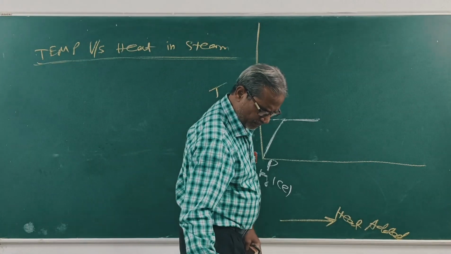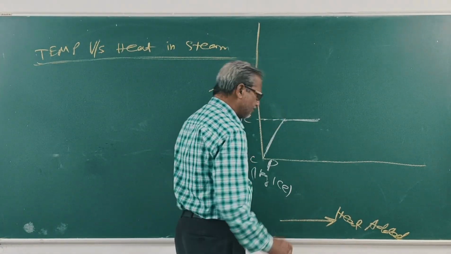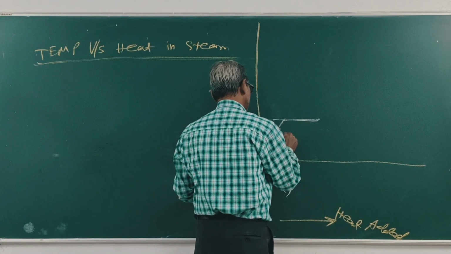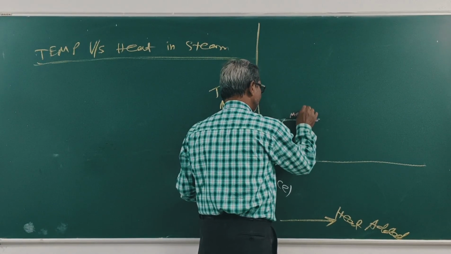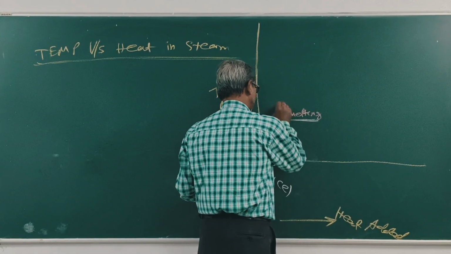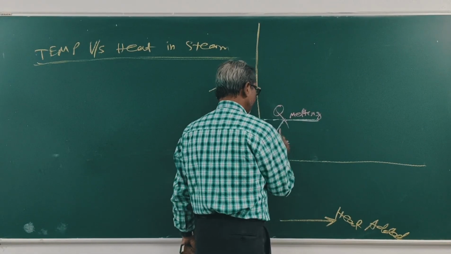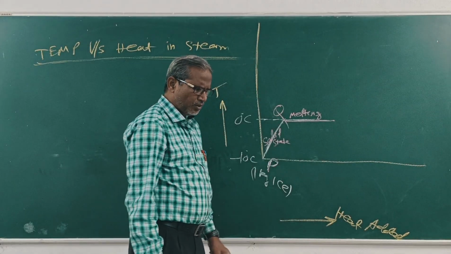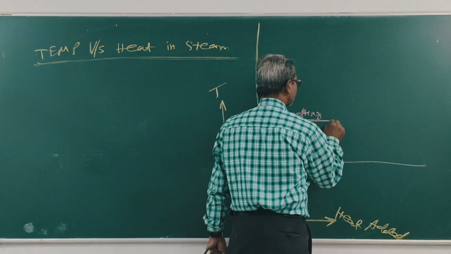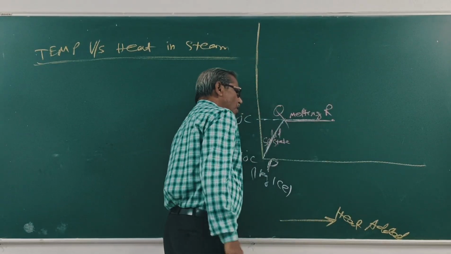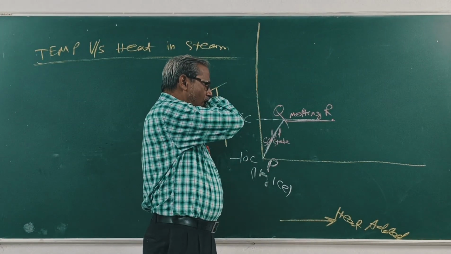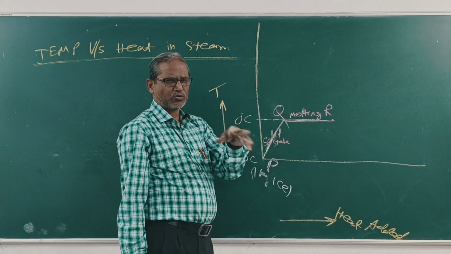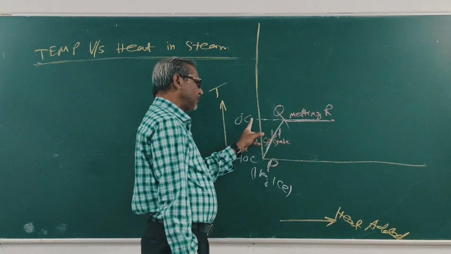This is the solid state. This is melting. This is point Q. This is point P. So, from Q to R, the melting continues, the whole ice becomes water, but the temperature remains 0 degree centigrade.